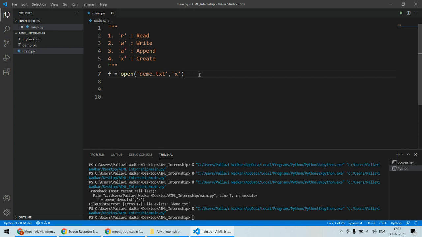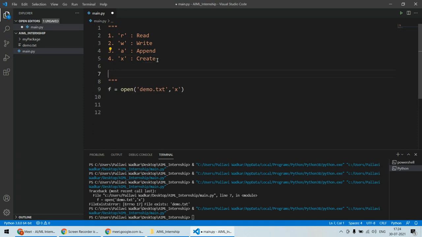Suppose previously there is, let's say, "hello, welcome to Python programming", this is the line present there. Now if you want to write some new content to that file, let's say "welcome". In that case, if you use write mode, the previously written content will vanish, it will be deleted. But if you use append mode, it will simply append that data. So the previous content will still be there and it will append "welcome" to that. So "hello, welcome to Python programming", and again "welcome" will be at the end. We'll demonstrate that step by step. But this is all about the different modes.